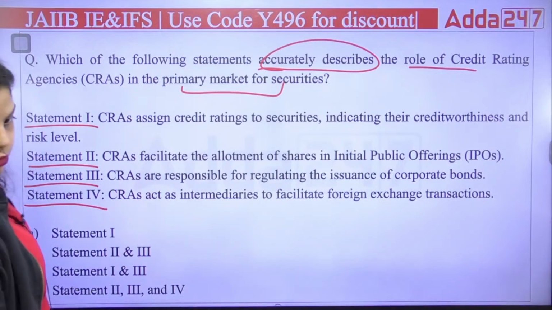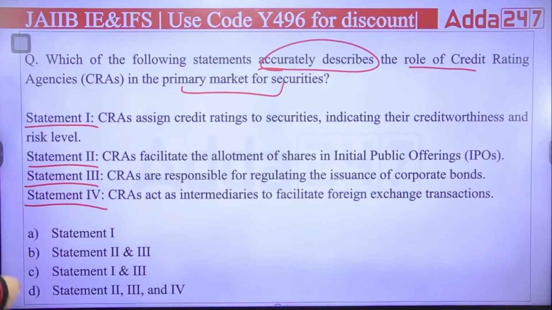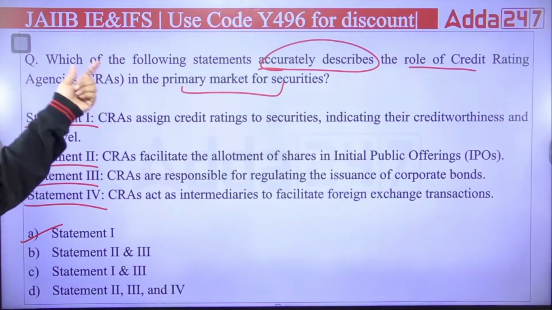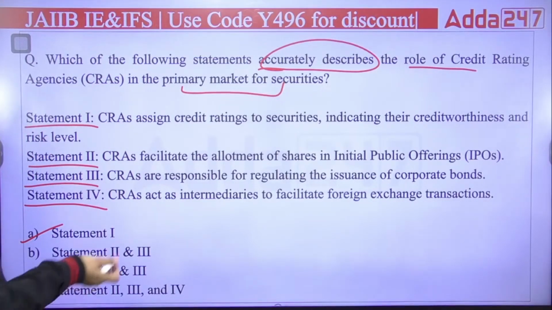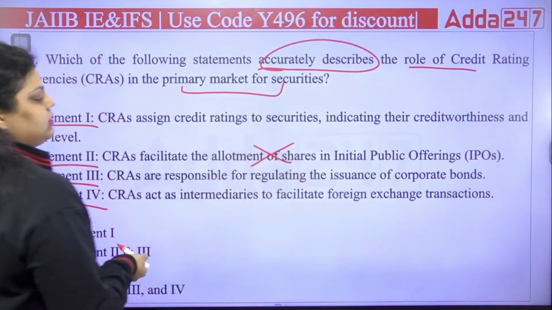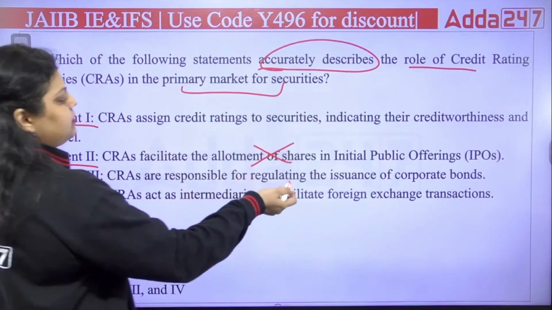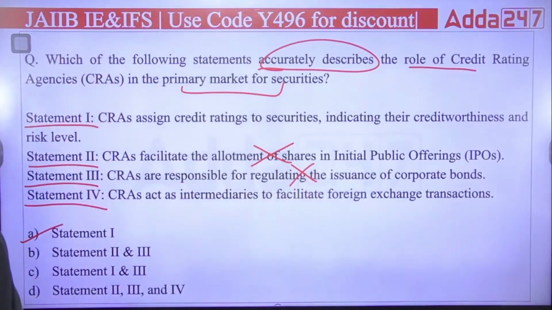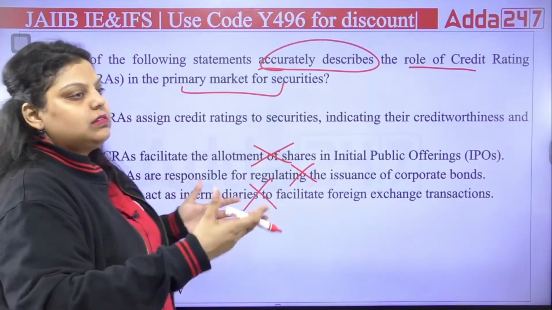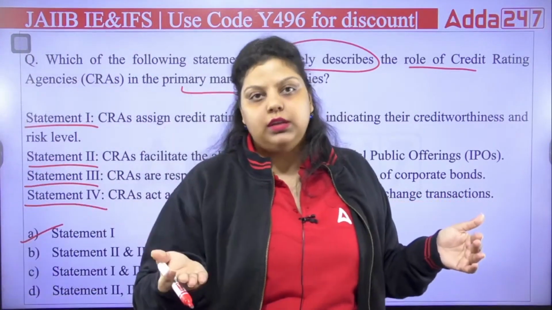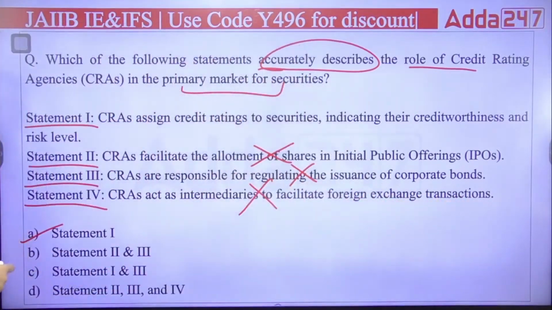A and C, 2 options are coming. The right answer is actually A. Credit rating agencies assign ratings to securities indicating their creditworthiness and their risk level. They do not do the allotment of shares in IPOs. They are not responsible for regulating the issuance of corporate bonds. They are not acting as intermediaries. They are credit rating agencies. They will provide ratings only. So the right answer will be statement 1.